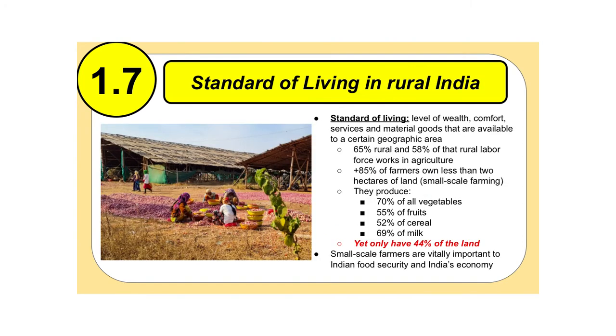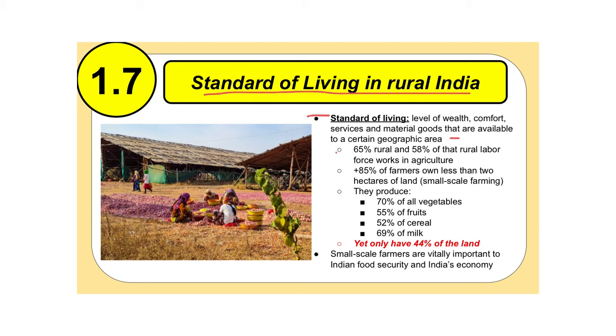All right, so let's take a look first of all at standard of living in rural India. First of all, just look at the definition of standard of living. A standard of living is the level of wealth, comfort, services, and material goods that are available to a certain geographic area. That is what a standard of living is for a country. It's the wealth, comfort, services, material goods that are available in that area. So let's take a look at what that means for India.